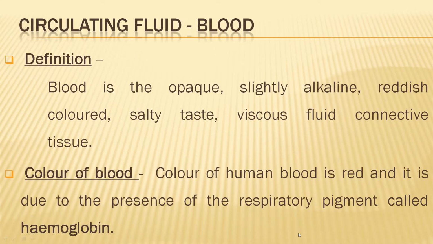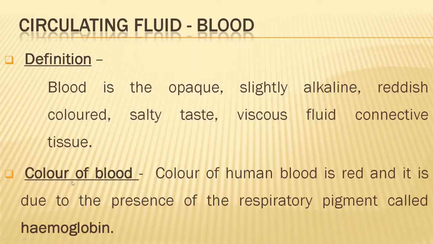Clear? Now we will move on to each of the circulating fluids. First, blood. What is blood? Blood is the opaque, slightly alkaline, reddish colored, salty taste, viscous fluid connective tissue. Yes, it is a fluid connective tissue. It is viscous in nature, a little sticky in nature. It is opaque. It is reddish in color. Why? Because of the presence of iron or the respiratory pigment. And it is slightly alkaline and salty in taste.